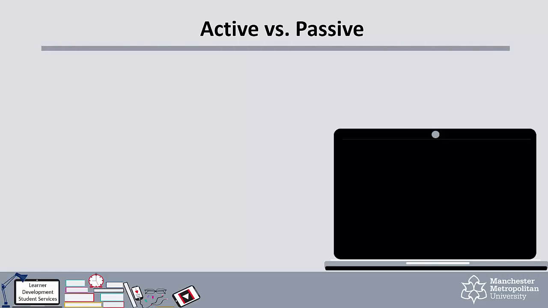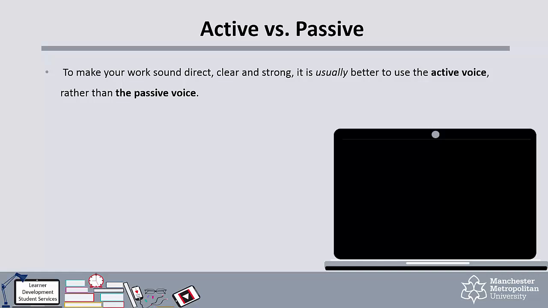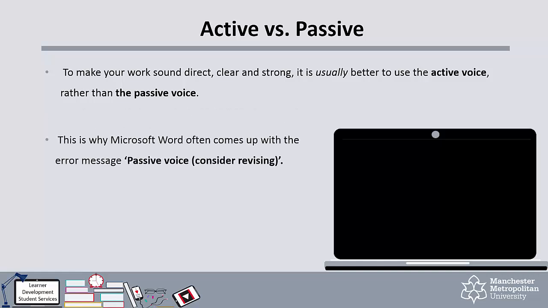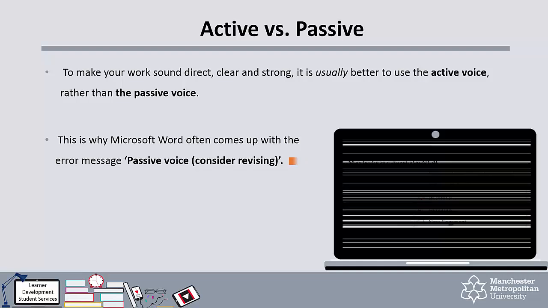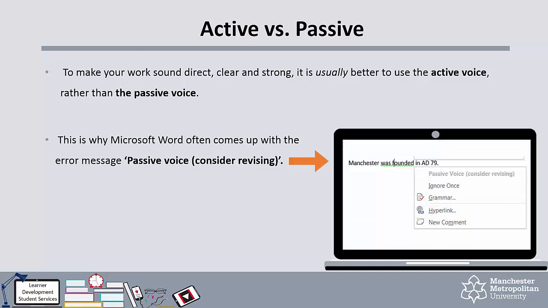Using the passive in academic writing is quite controversial. In order to make your work sound direct, clear and strong, it is usually better to use the active voice. This is why you might get feedback from your tutor saying you use the passive voice too much, or why you might see Microsoft Word underlining your work in green and giving you the message, passive voice, consider revising. However, there are some occasions when it is necessary or helpful to use the passive voice. This is okay in academic writing, as long as you use it occasionally and for a specific reason. Let's have a look at those reasons now.